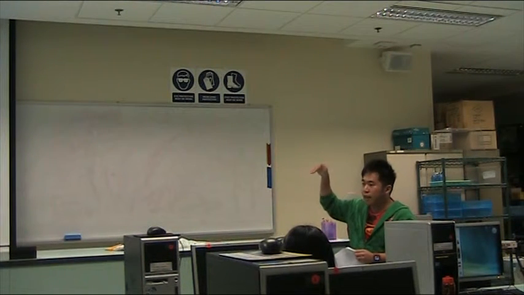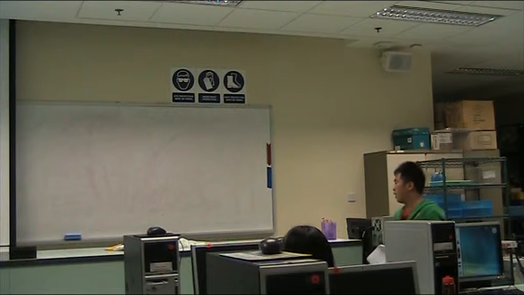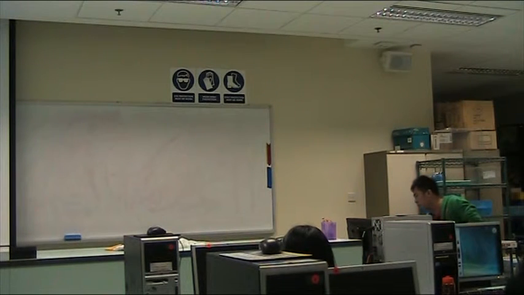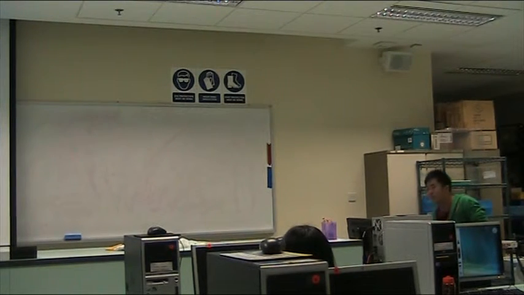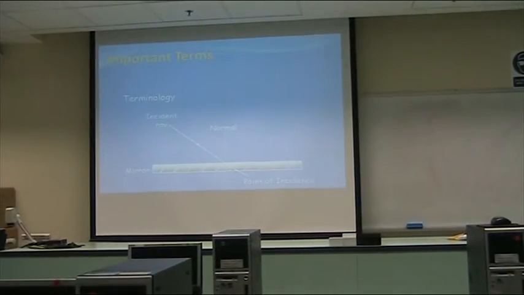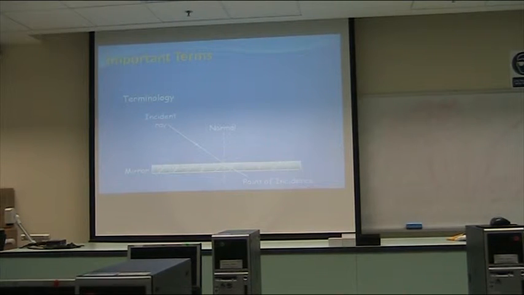There will be an incident light coming in, and it will hit this point over here, which we call the point of incidence. Now, you can see this dotted line over here, right? Anybody want to make a guess what this dotted line is called? It's called the normal, very good. When the incident ray hits the point of incidence, the ray that bounces off will be called the reflected ray.